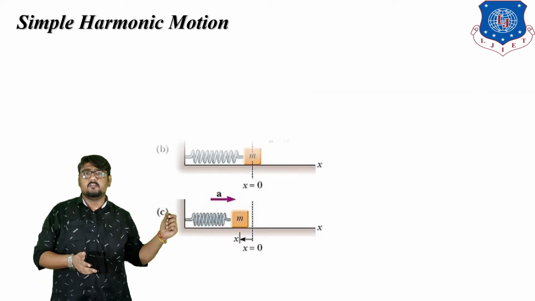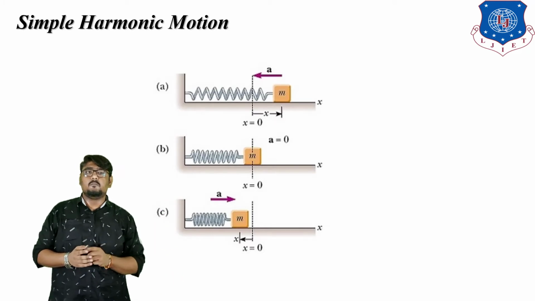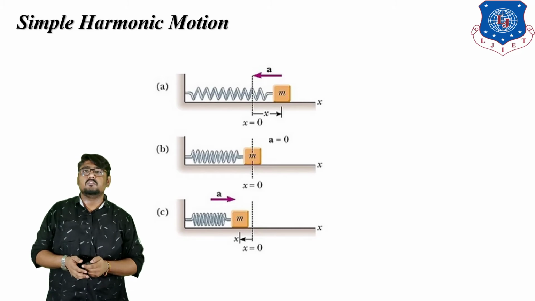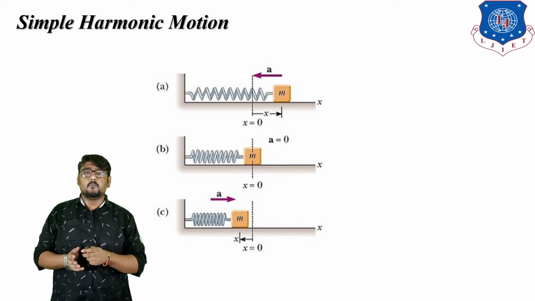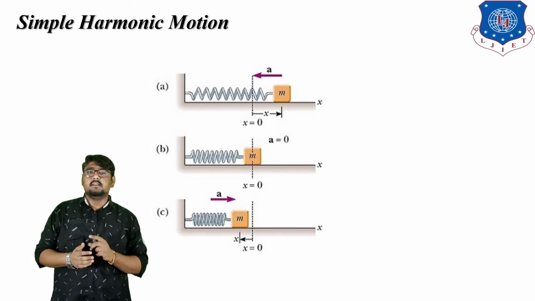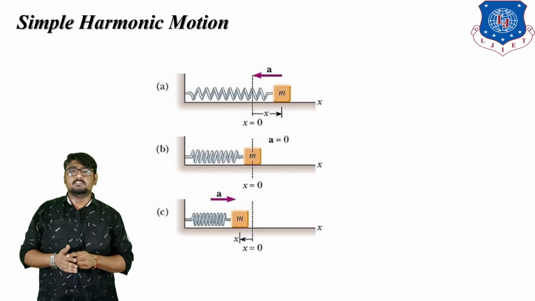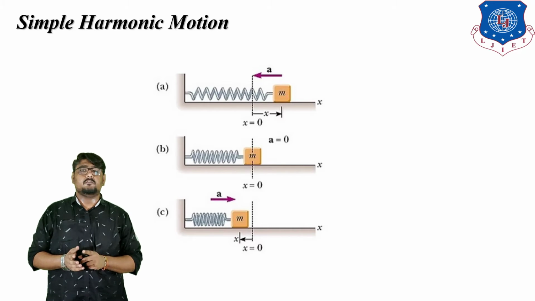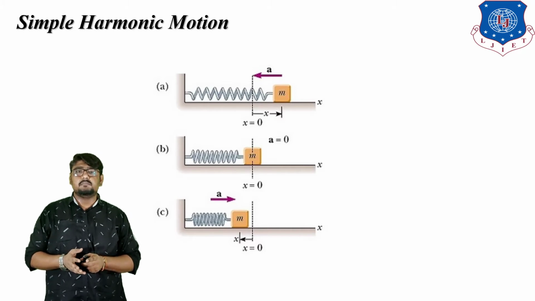Moving further, let us consider a block of mass m attached to a spring, as shown in the figure. You can see it over here. A block of mass m is attached to a spring, and it is shown for three different cases. When the mass is pulled left or right, it oscillates about the equilibrium position, and the distance of the mass from its equilibrium position is known as the displacement.